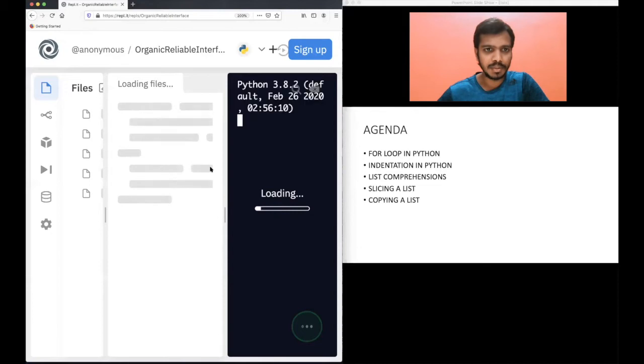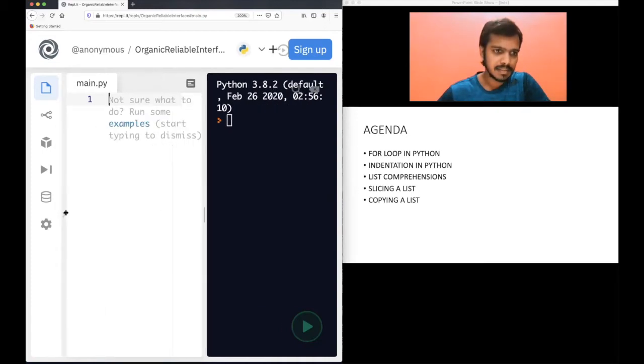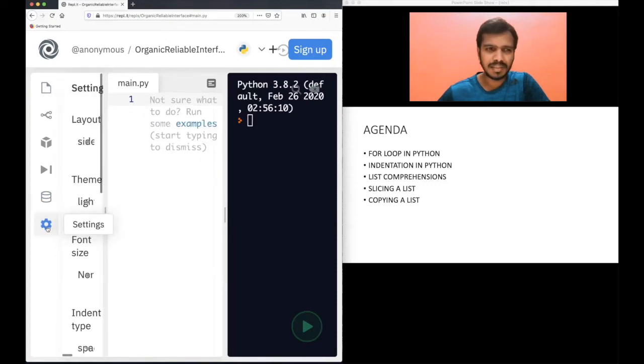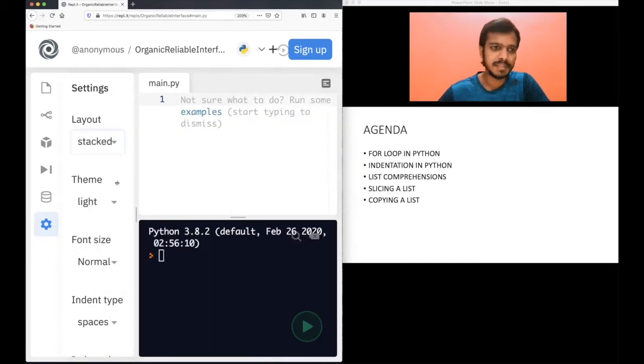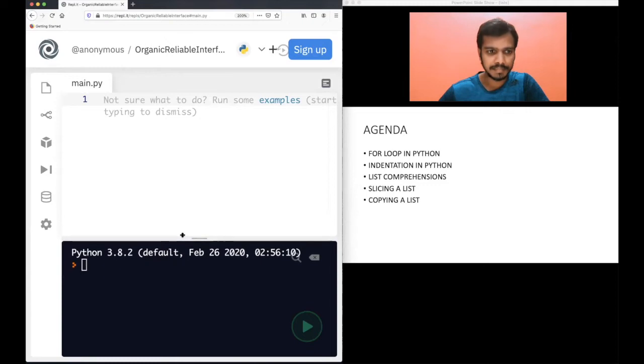I should see two screens here. It will take some time to get ready. Yeah, it's ready. What I will do is expand this. Here is the settings button. I want the layout to be stacked, not side by side, because it's easy for me to teach if I have a stacked one. So if you see here, I have the terminal at the bottom.